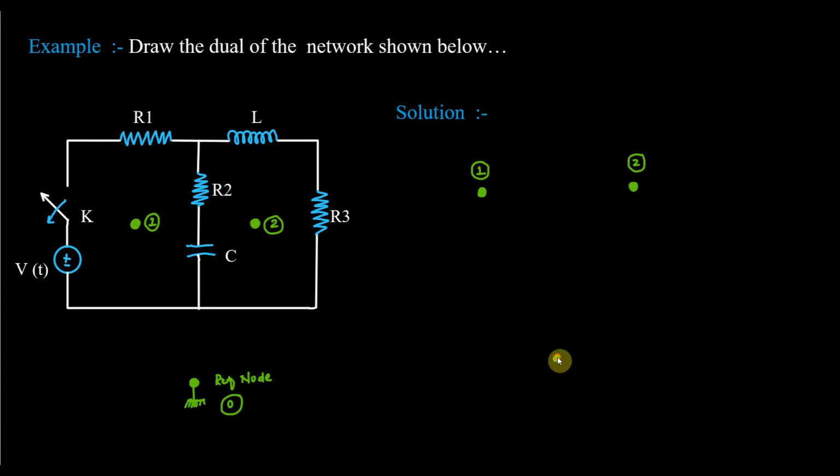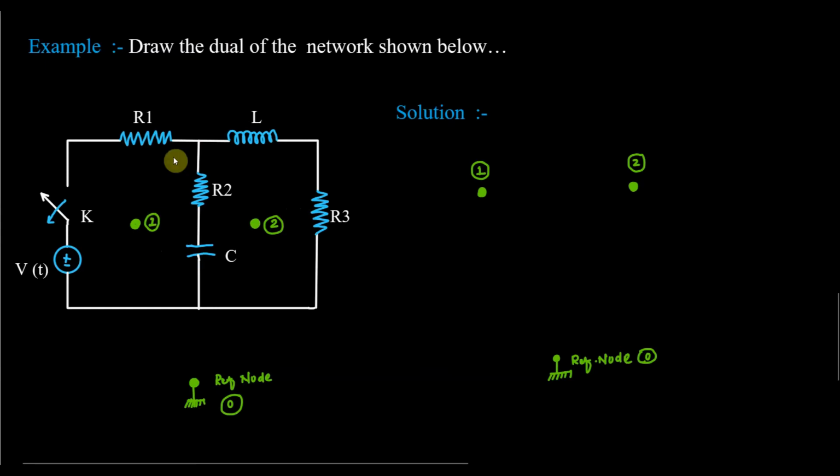So this will be the reference node. This should be taken as it is. This will be your 0 node. As it is, I have copied it here. Now we have to take one element at a time.